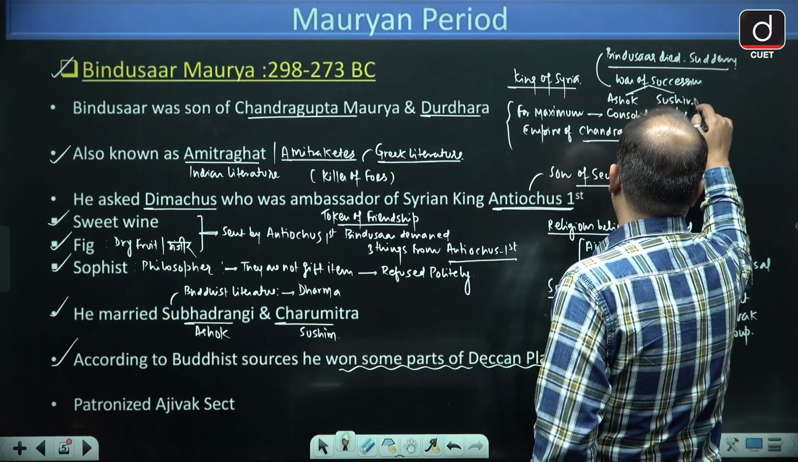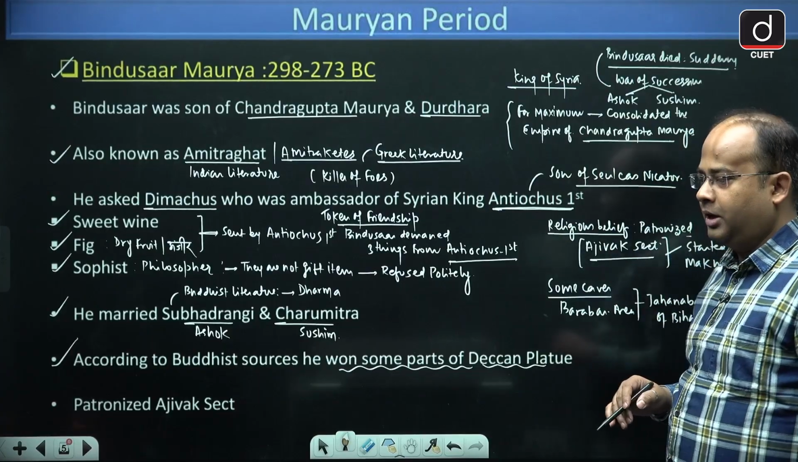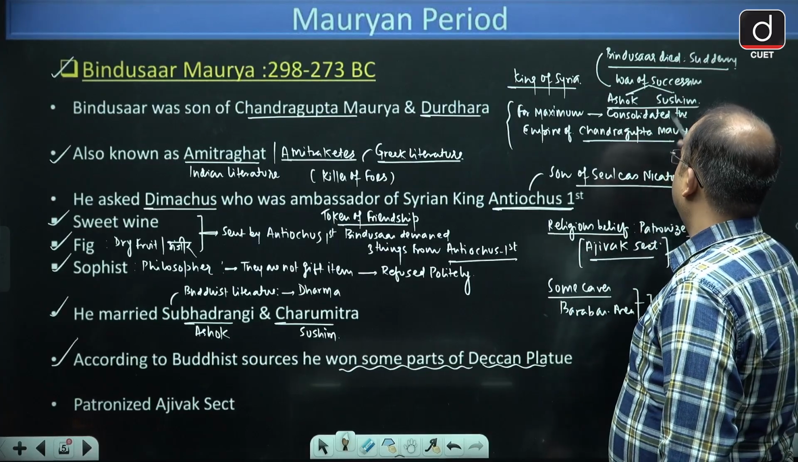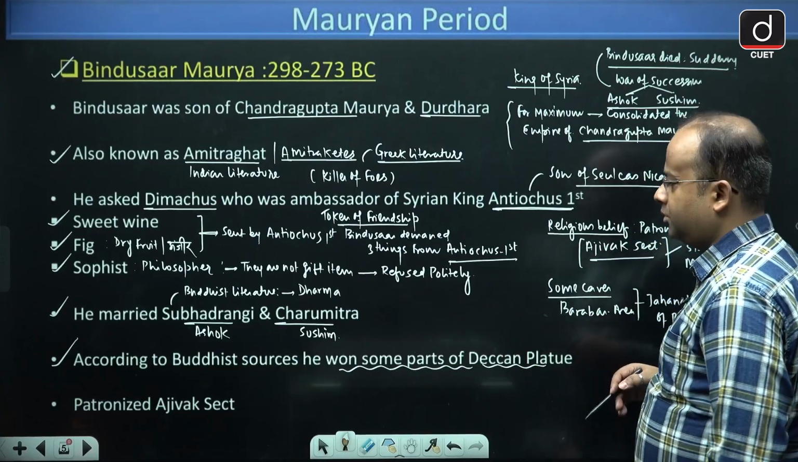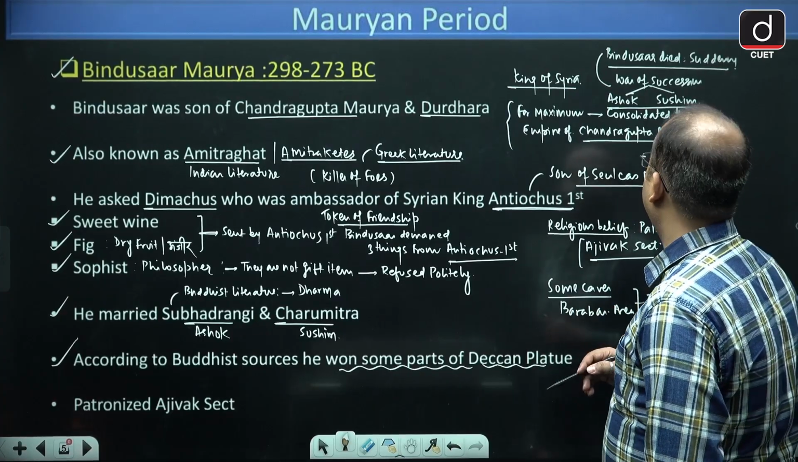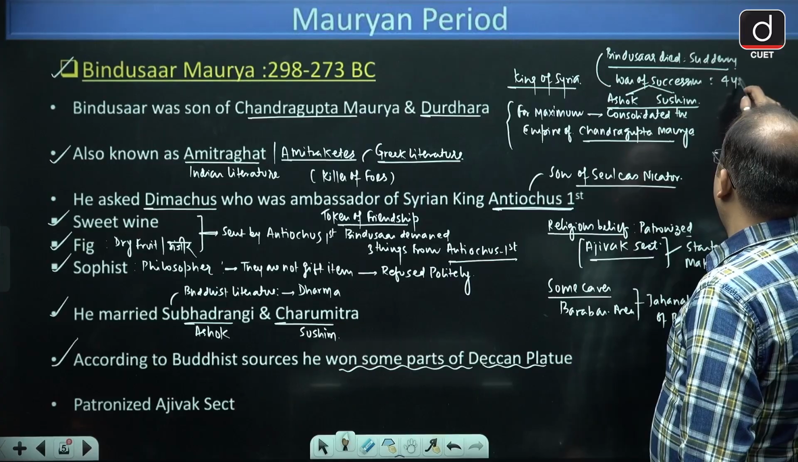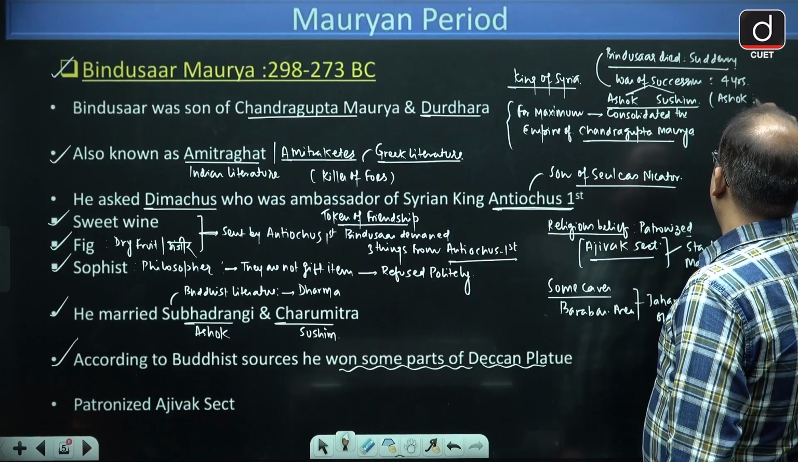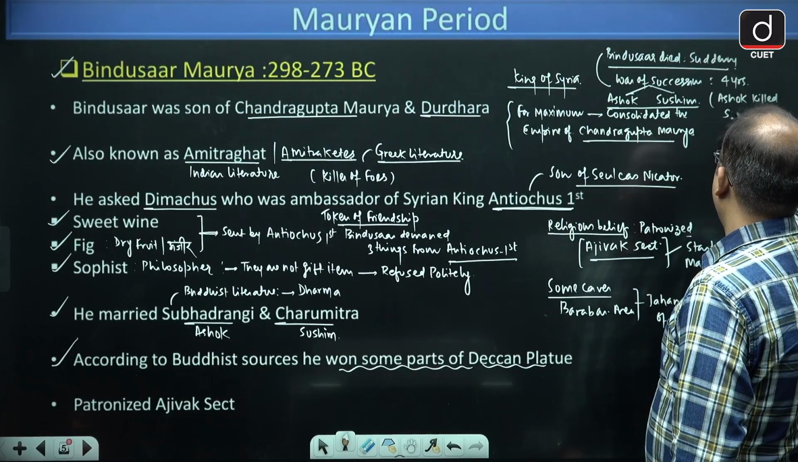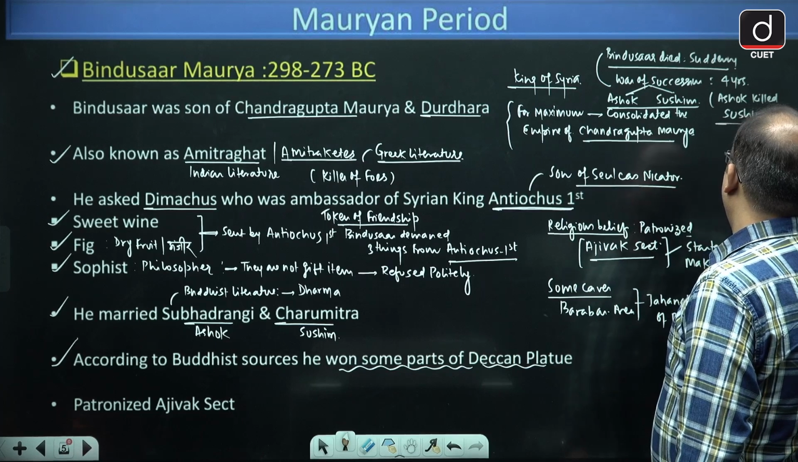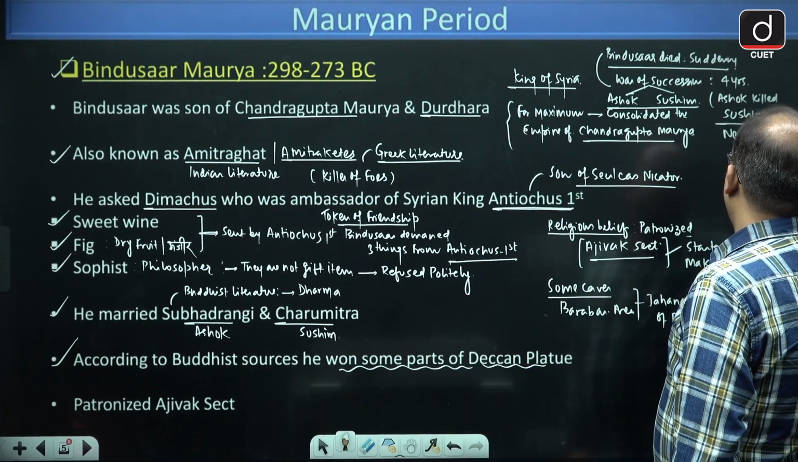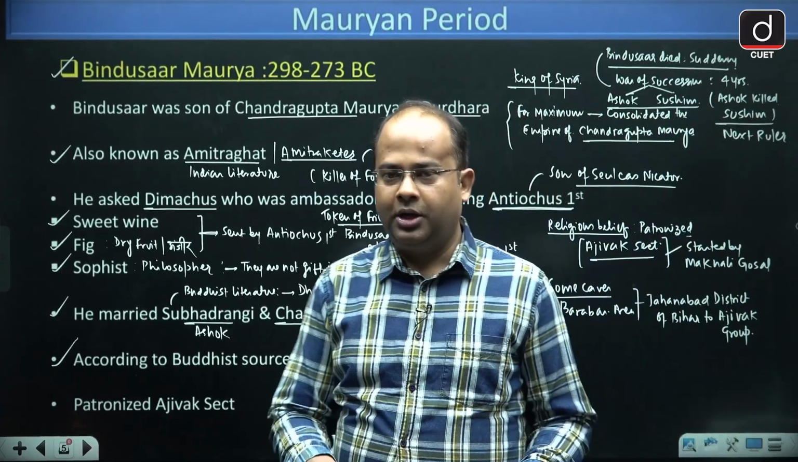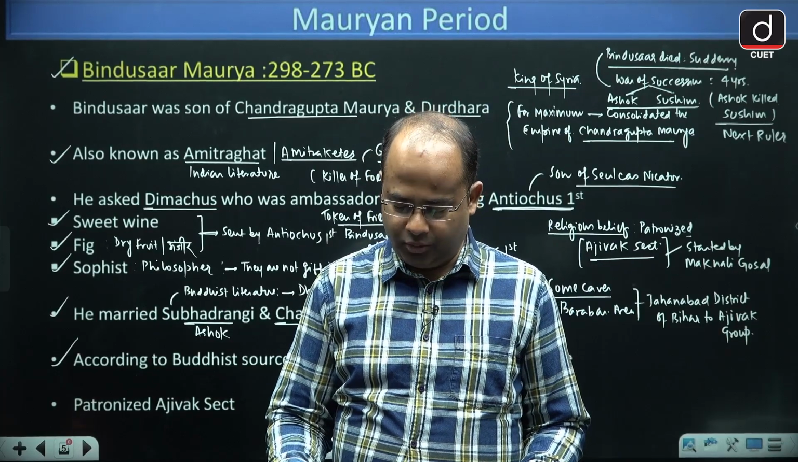This war of succession continued for 4 years. And after this, Ashok killed Sushim and became the next ruler. Is that clear to all of you guys? Then do let me know.